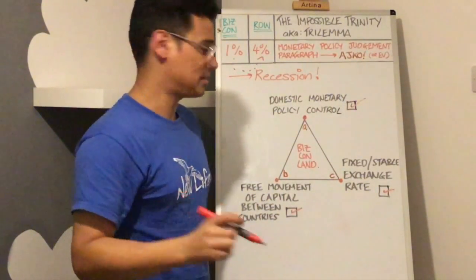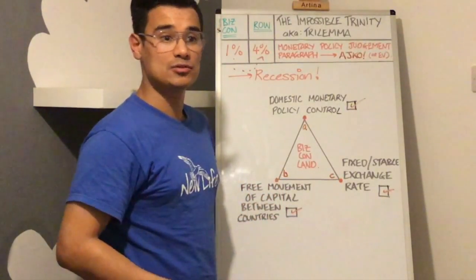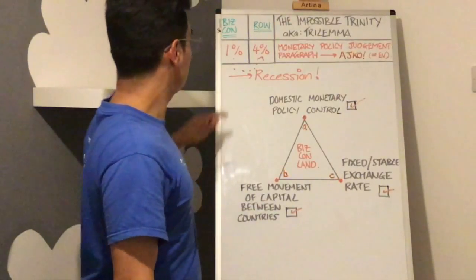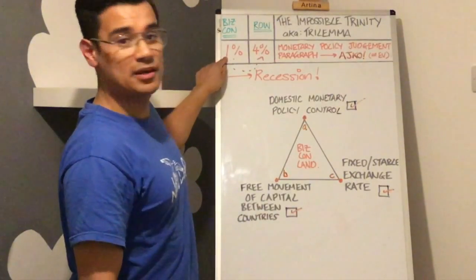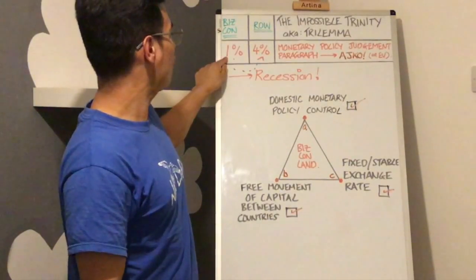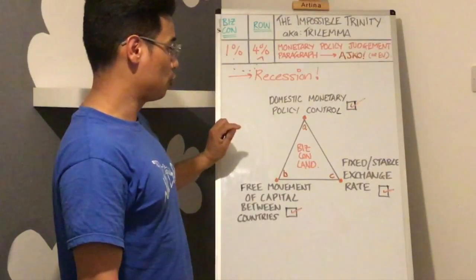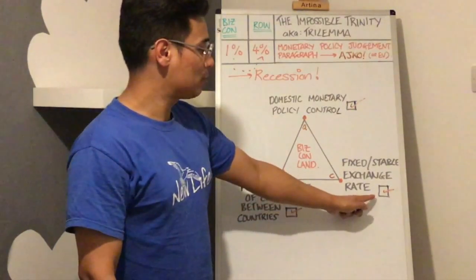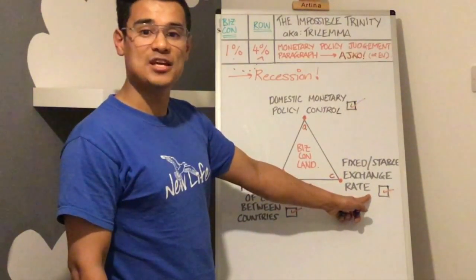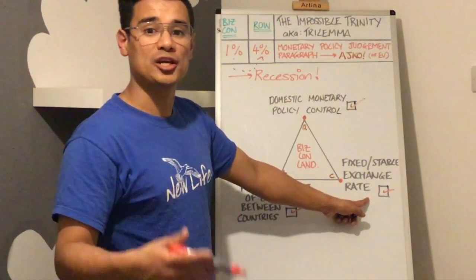However, the problem is, now that you've allowed free movement of capital between countries, so money can leave the country, there's going to be a real rush, as said before, to move the capital out of BizCon land into the rest of the world. That's going to cause a big problem because you're trying to have a fixed exchange rate now. How are you going to keep that fixed or stable exchange rate?